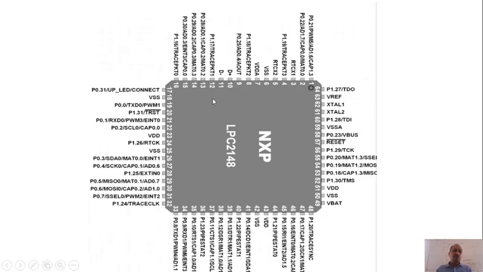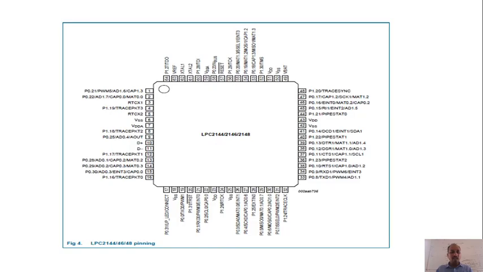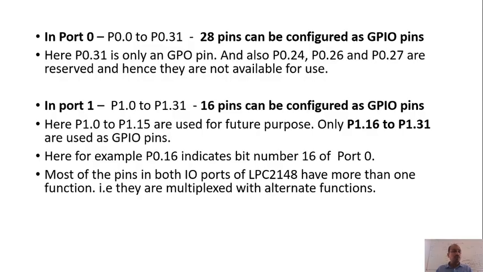Now this is the other way. This is from pin number 17 to 23. You can see here P0.31, P0.0, P1.31, P0.1 and so on. Okay, so this is all the pin diagram of NXP LPC2148. Now again coming to this, some few highlights of this.